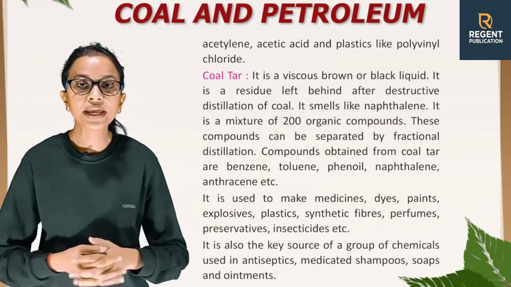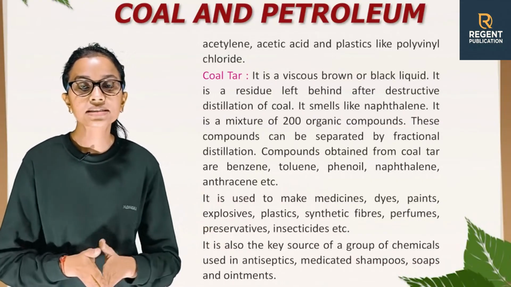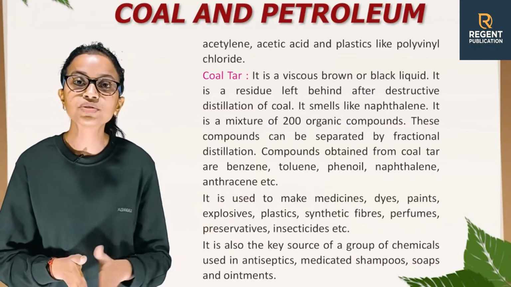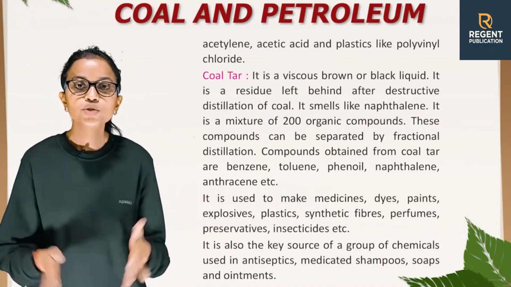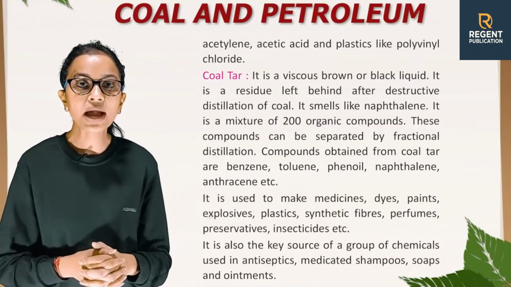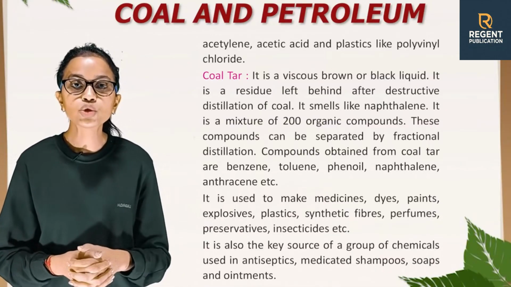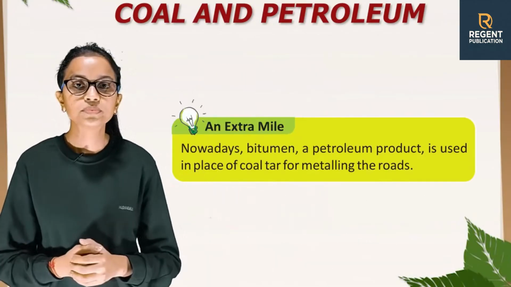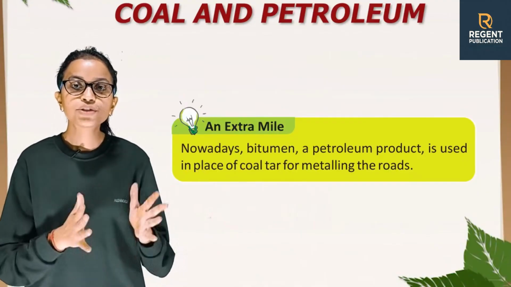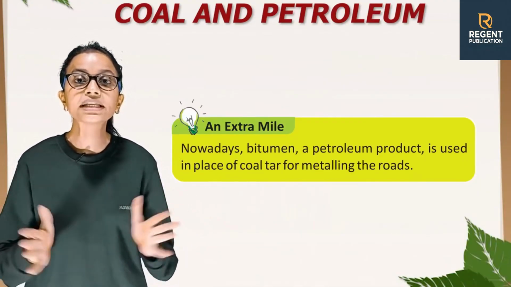It is used to make medicines, dyes, paints, explosives, plastics, synthetic fibers, perfumes, preservatives, insecticides, etc. It is also the key source of a group of chemicals used in antiseptics, medicated shampoos, soaps and ointments. An extra mile: nowadays, bitumen, a petroleum product, is used in place of coal tar for metalling the roads.